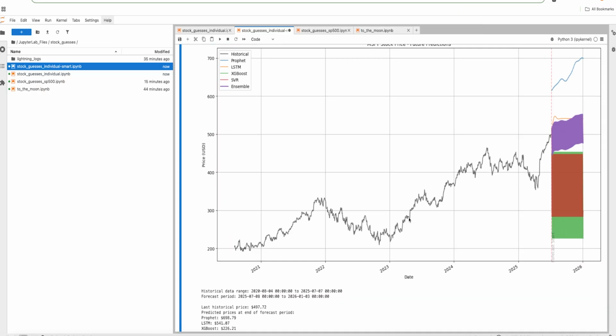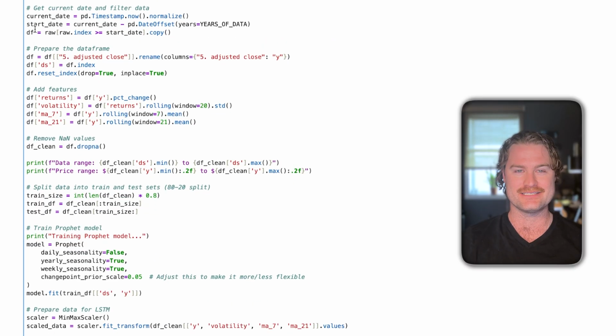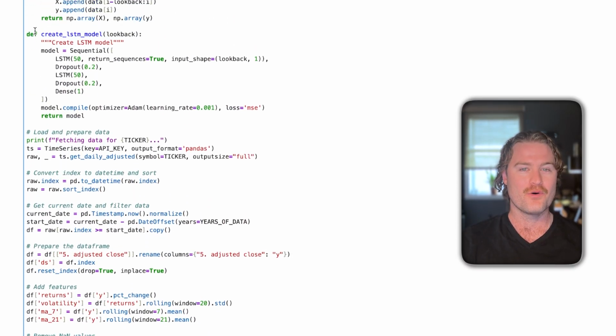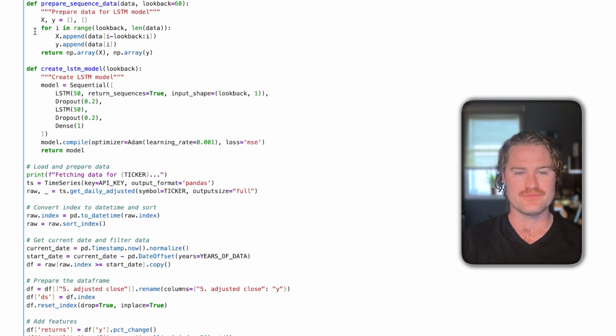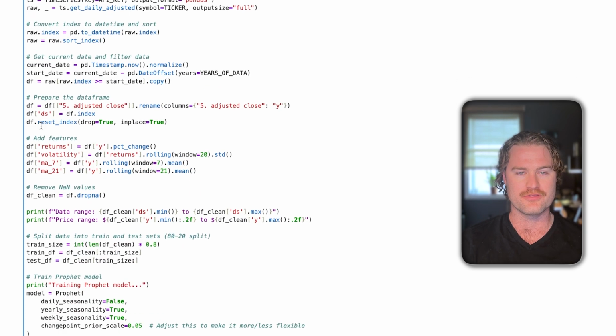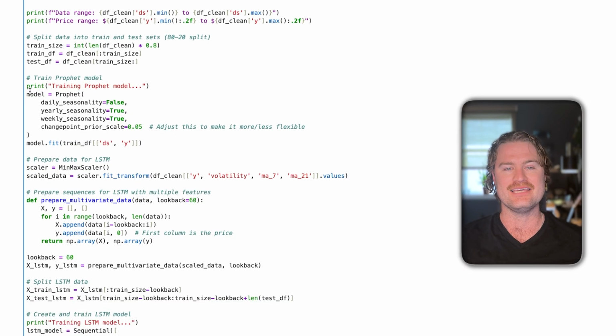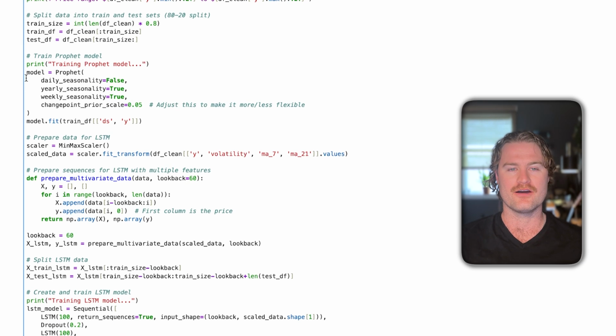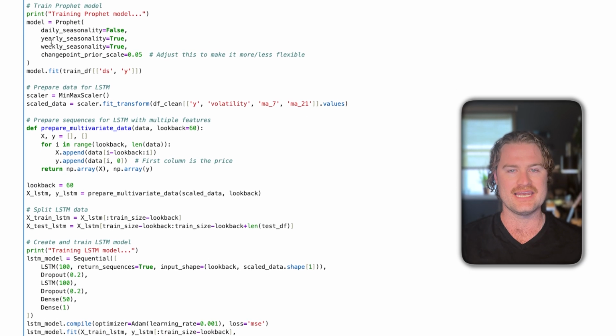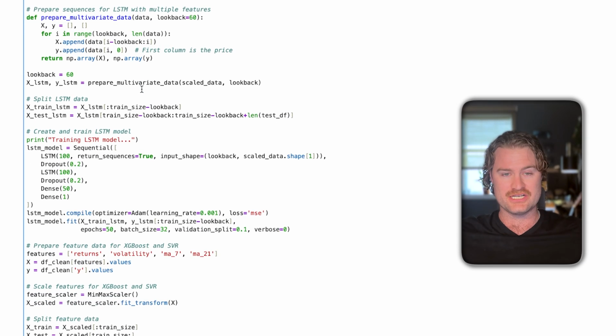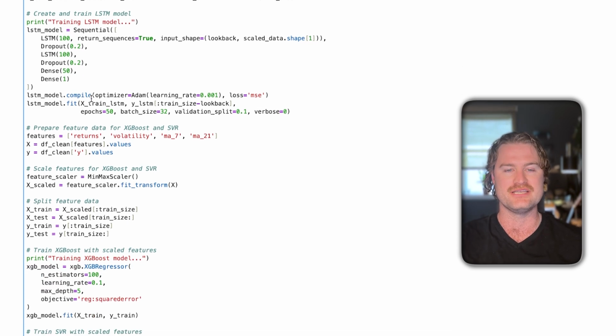But here it is, in its nice raw form, where we're essentially creating a whole bunch of models and then running them through different engines. So we are grabbing our original data set, then converting it into different sets that all of the engines can read. We're then pushing those sets through each model, getting back their predictions, and then combining them all into a single graph.